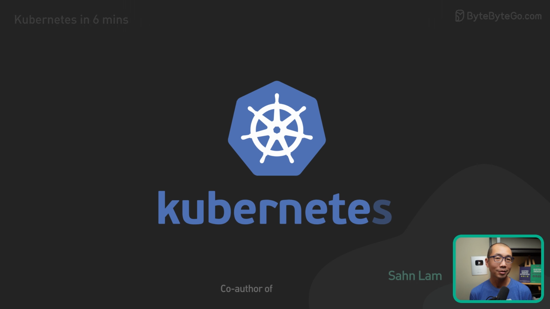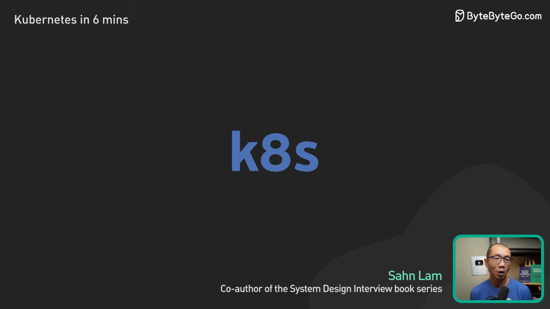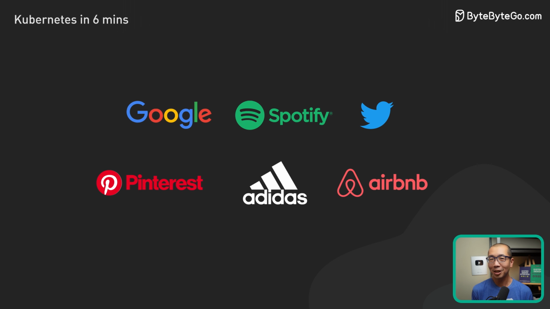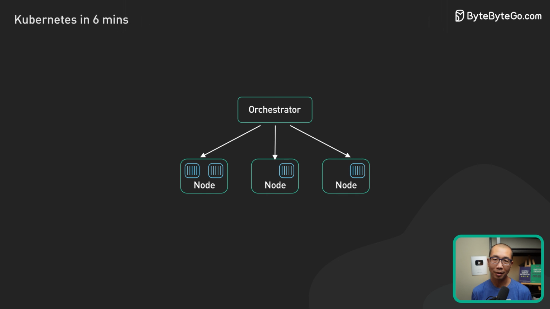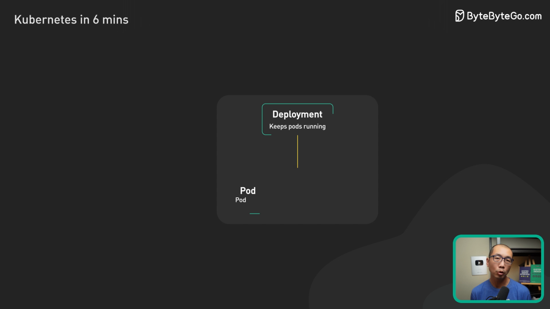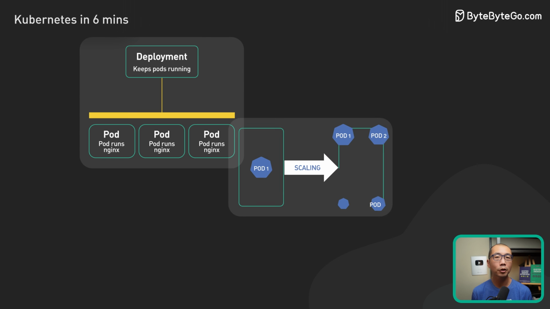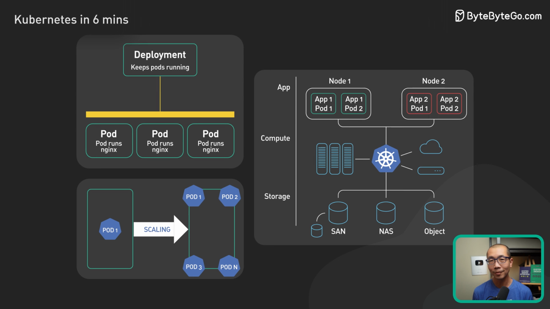What is Kubernetes? Why is it called k8s? What makes it so popular? Let's take a look. Kubernetes is an open source container orchestration platform. It automates the deployment, scaling, and management of containerized applications.